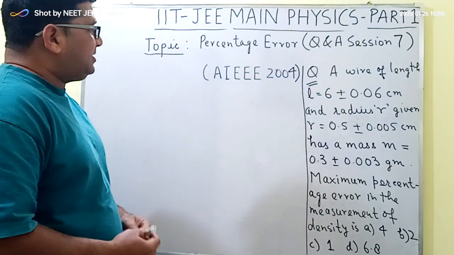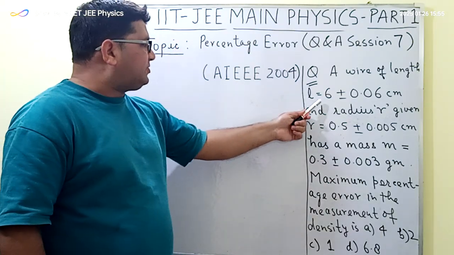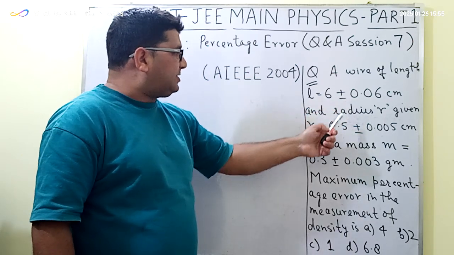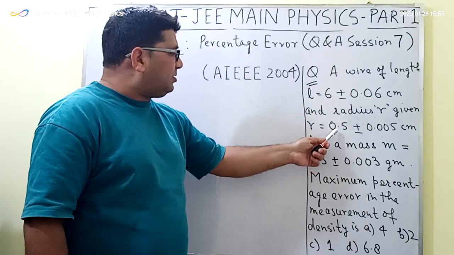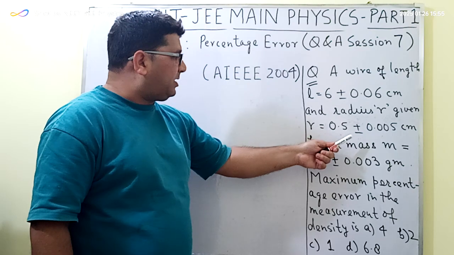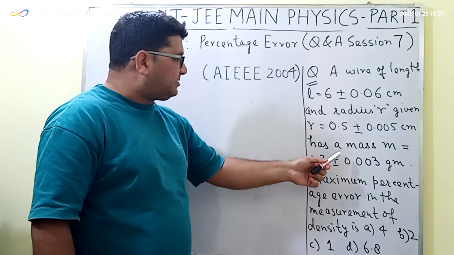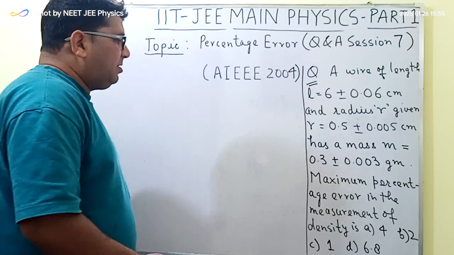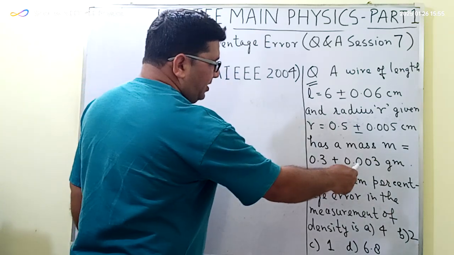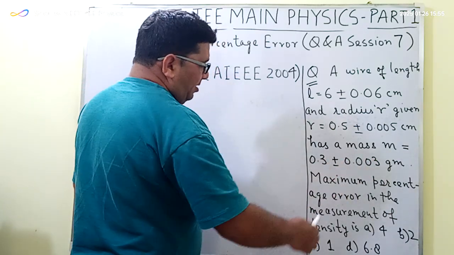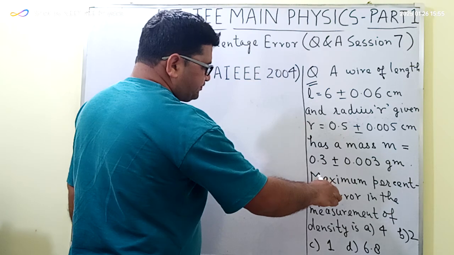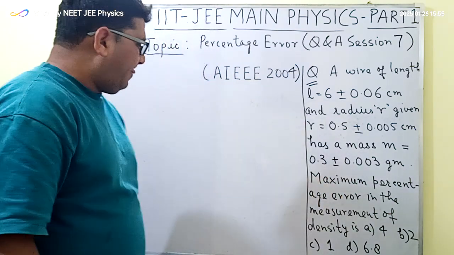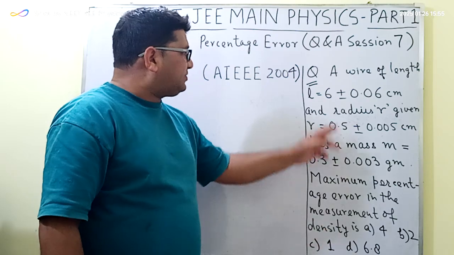So the question here is: a wire of length L, which is equal to 6 plus minus 0.06 centimeter, and radius, which is equal to 0.5 plus minus 0.005 centimeter, has a mass M, which is equal to 0.3 plus minus 0.003 gram. And in this question, we have to find the maximum percentage error in the measurement of the density of this wire.